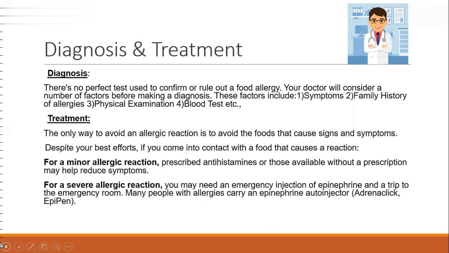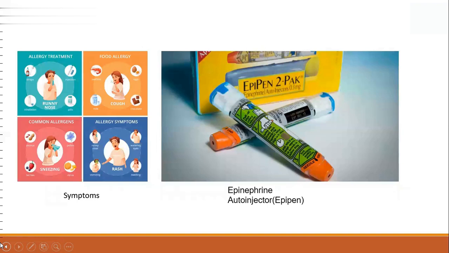For a minor allergic reaction, prescribed antihistamines or those available without a prescription may help reduce symptoms. For a severe allergic reaction, you may need an emergency injection of epinephrine and a trip to the emergency room. Many people with allergies carry an epinephrine auto-injector, Adrenaclick or EpiPen. Next slide would show the picture of an EpiPen. Yeah, this is an EpiPen.